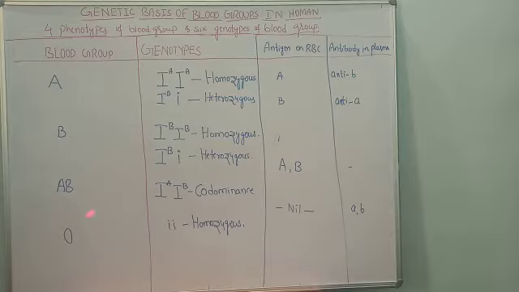Lastly, the person who has blood group O is always represented by small i, which exists and is expressed only in a homozygous condition. It does not express in a heterozygous condition. This is denoted by small i, a homozygous condition. When a person has blood group O, he has the genotype small i small i, but his RBC does not contain any antigens.